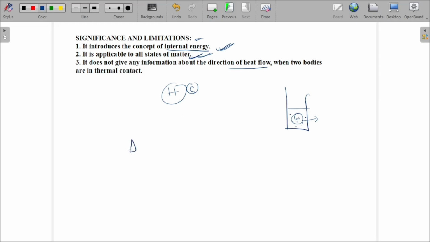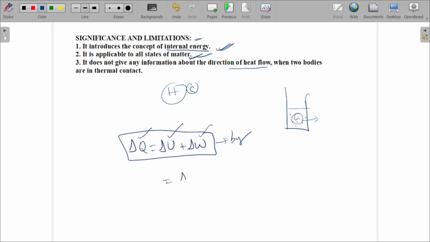So what is the formula? Delta Q equal to delta U plus delta W. Okay, here all are positive. Heat energy is taken, internal energy increases, and work is done by the system. Work done on the system means it is negative. This is by the system. Work done on the system means delta U minus delta W. It is on the system. Okay, clear? So this is about the law of thermodynamics.